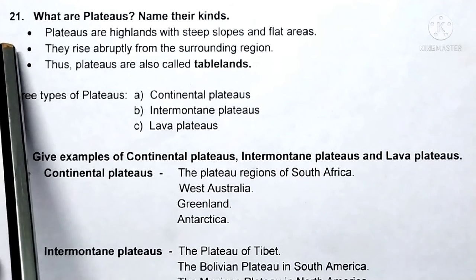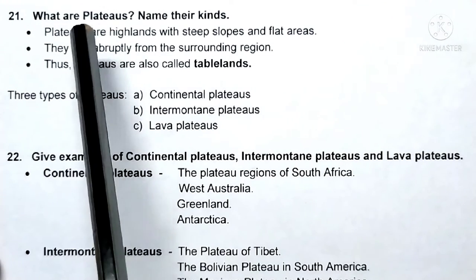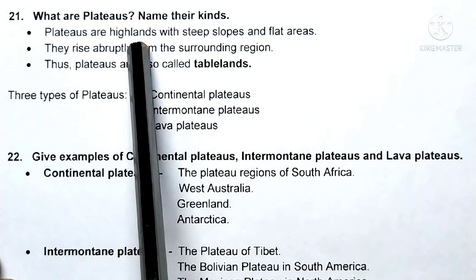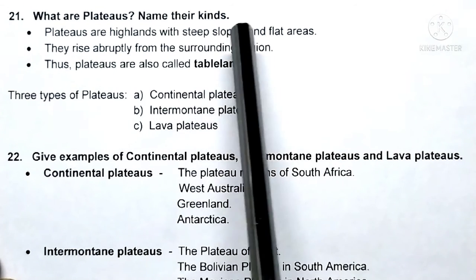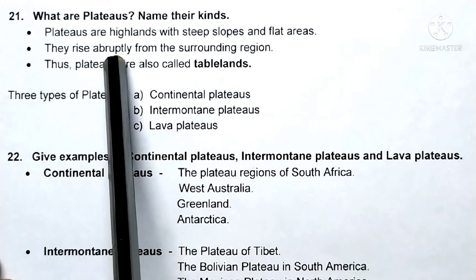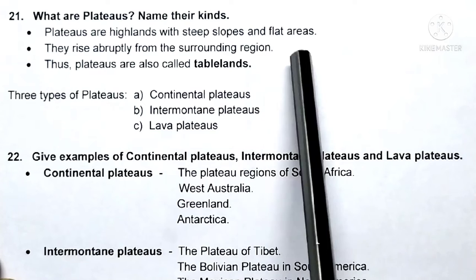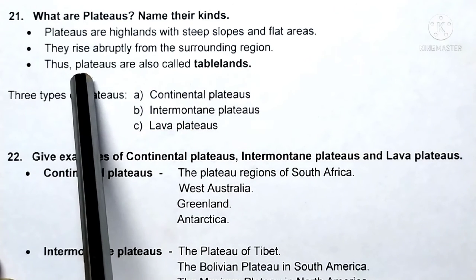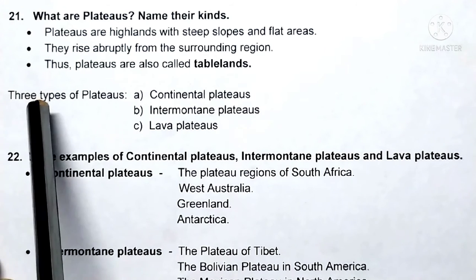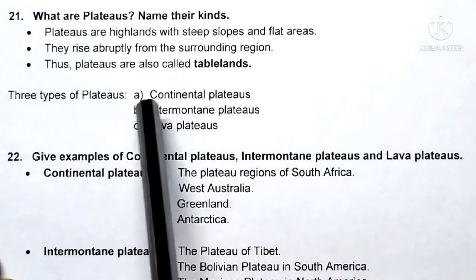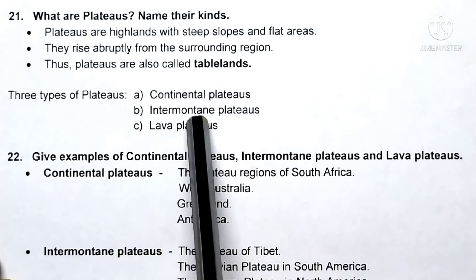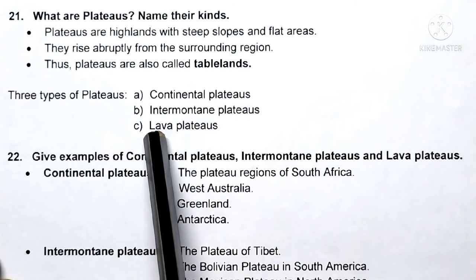Question number 21. What are plateaus? Name their kinds. Plateaus are highlands with steep slopes and flat areas. They rise abruptly from the surrounding region. Thus, plateaus are also called tablelands. Three types of plateaus: A. Continental plateaus, B. Intermontane plateaus, C. Lava plateaus.